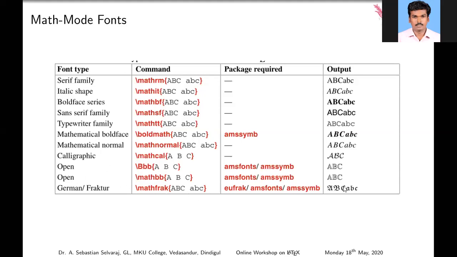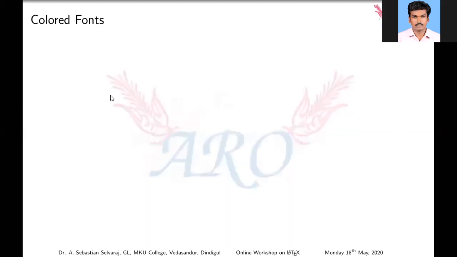Whenever we are using notation for set theory, the set of all natural numbers, set of all real numbers, set of all integers, for that we are using script letters. So we have to use \mathbb. If you use the symbol \mathbb, it creates output like this, script letters for denoting the number systems. This is the mathematical mode fonts.